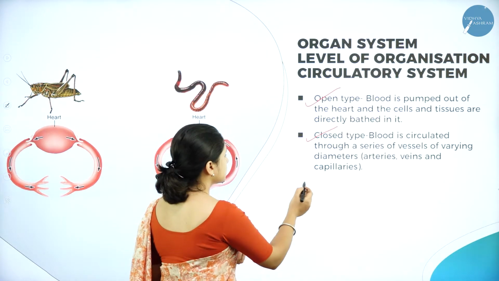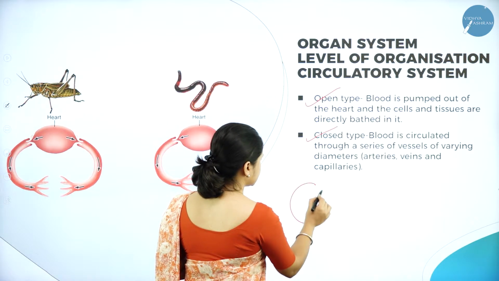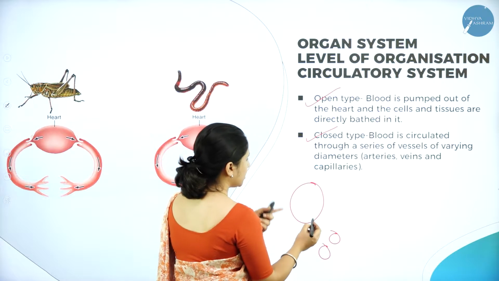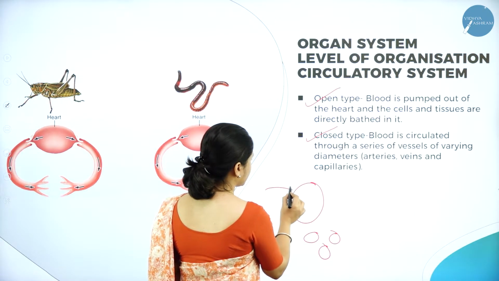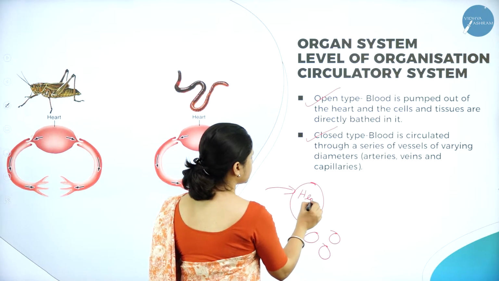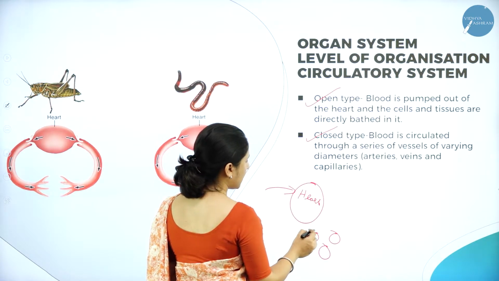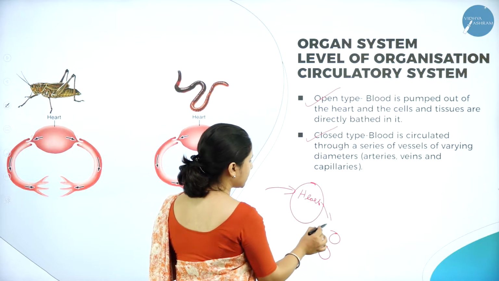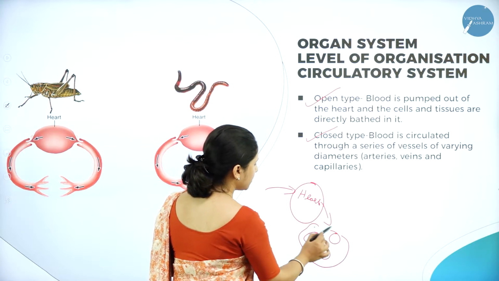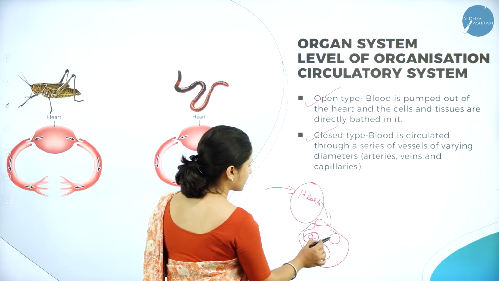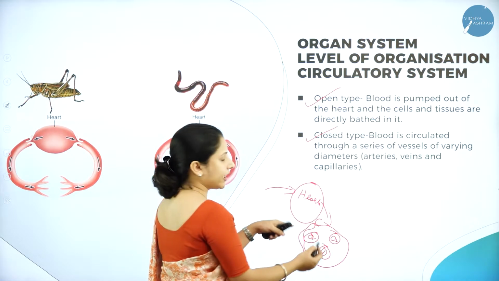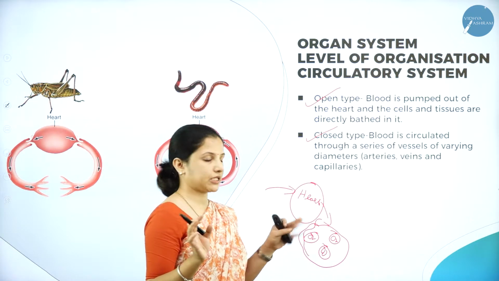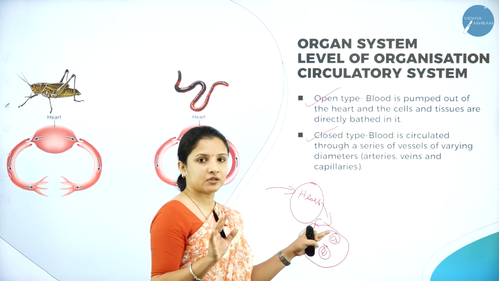I'll just show you. So consider this to be an organ. This is the heart and these are the organ systems that are present. Here the blood will enter into the heart, and it comes out of the heart just like that, and all the organelles will bathe in this blood. These are the organelles, and they will bathe in the blood. There is no pipeline. For you to easily understand, I'll use the word pipeline. There is no pipeline as such to deliver the blood.